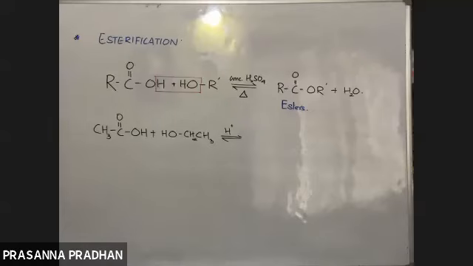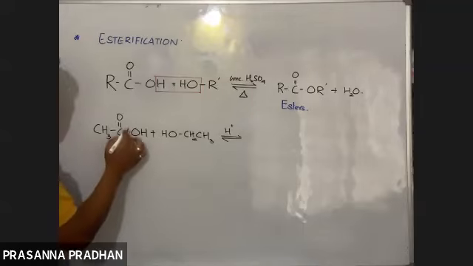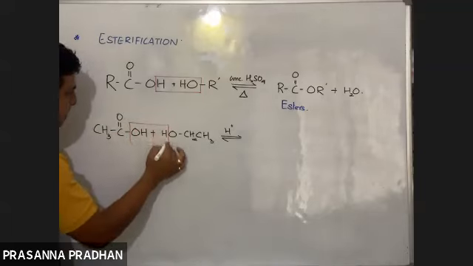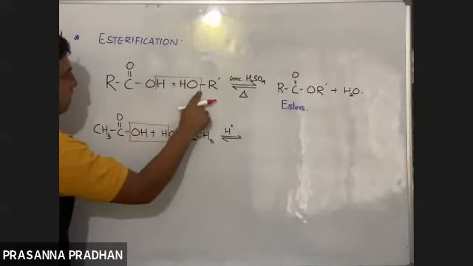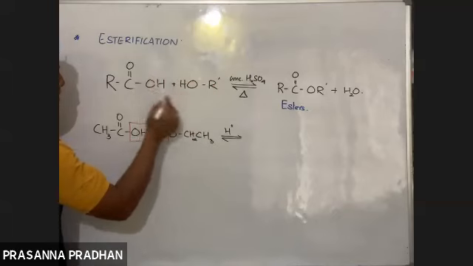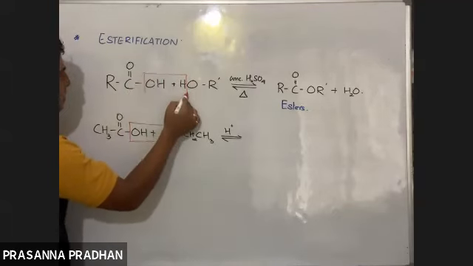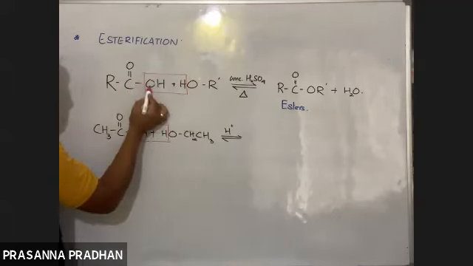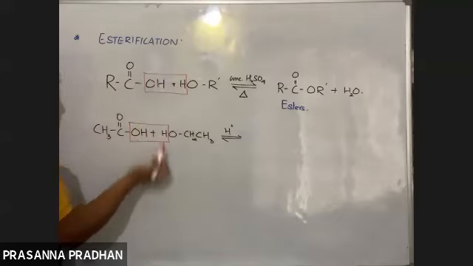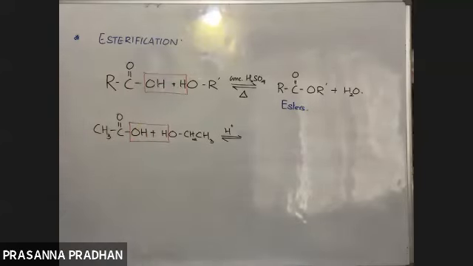A water molecule will get eliminated. Actually, if you follow the mechanism, which is not covered here, the OH of the acid and the H of the alcohol will be eliminated as water. So this H and this OH will be eliminated as water.